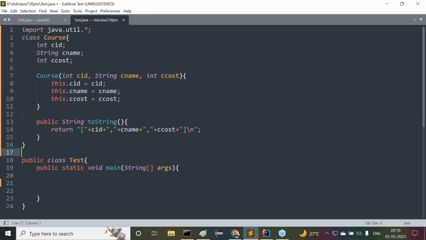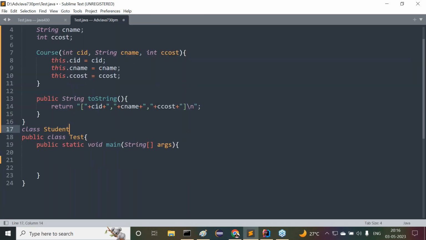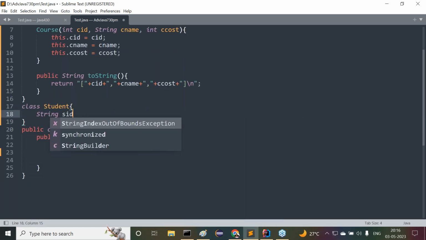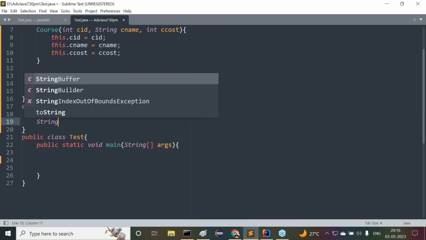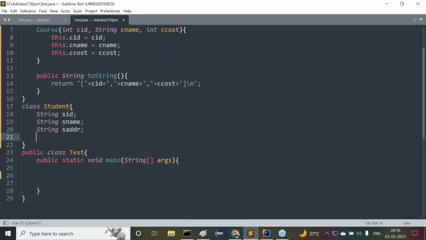Observe carefully. Now here I want to take class Student: String studentId, String studentName, String studentAddress. Then the same student may join multiple courses. Yes, sir, a single student may join multiple courses. Now inside the student I have to represent multiple courses or not?